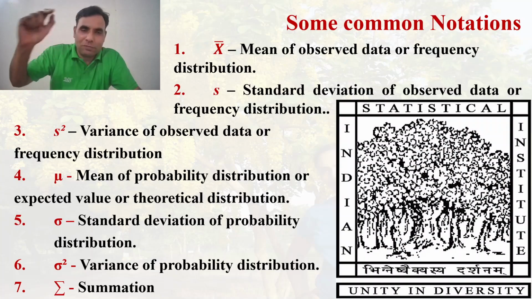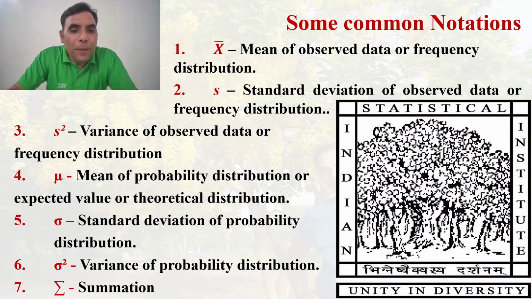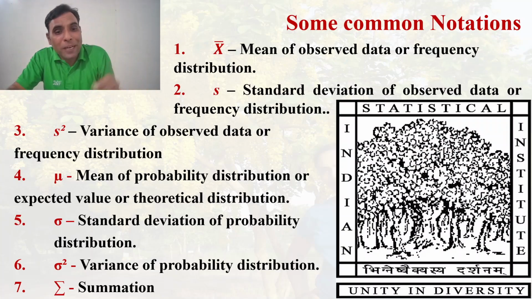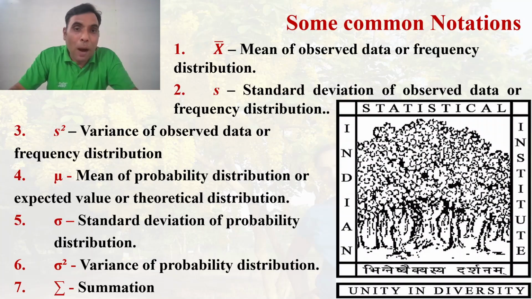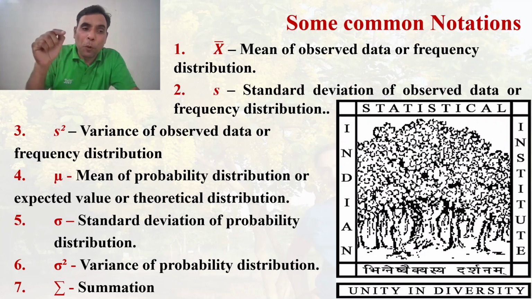Then mu is a Greek letter, the mean of probability distribution or expected value or theoretical distribution. Then sigma, which is the standard deviation of probability distribution.